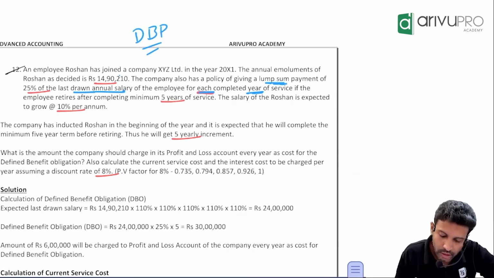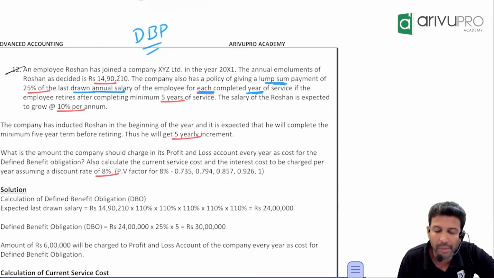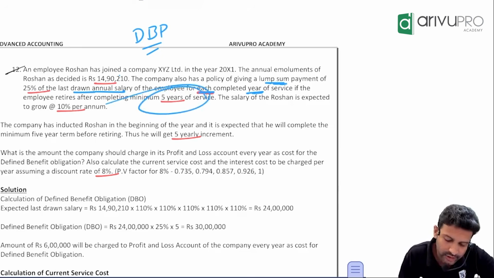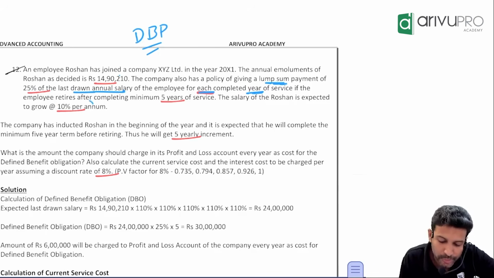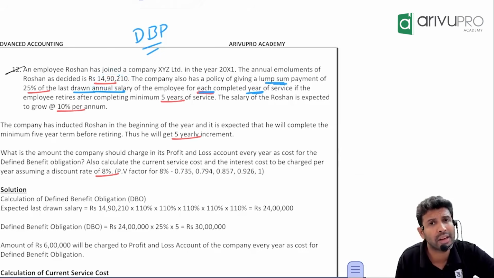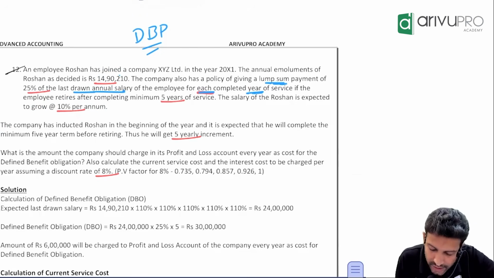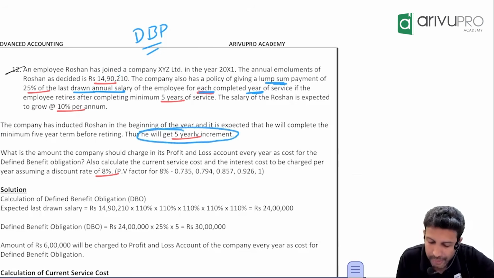All right. If the employee retires after completing minimum years of service, to get this benefit an employee has to serve a minimum of 5 years. The salary of Roshan is expected to grow at the rate of 10%. Currently, his salary is 14 lakh something. Will it be same every year or increase? Growing means increasing. By how much? 10%.